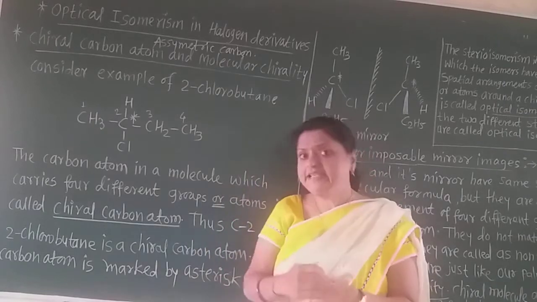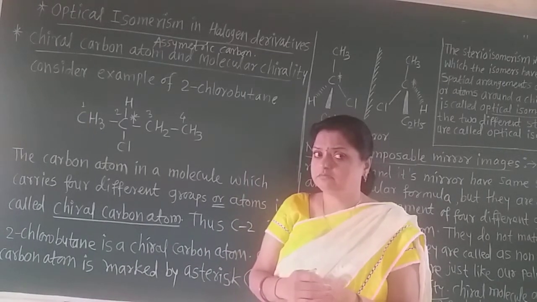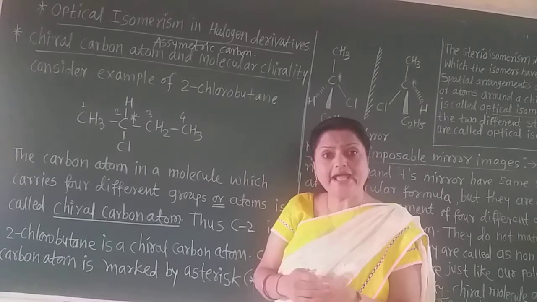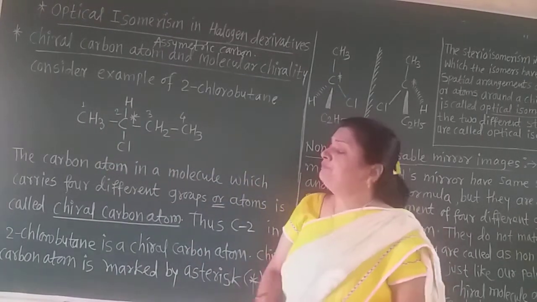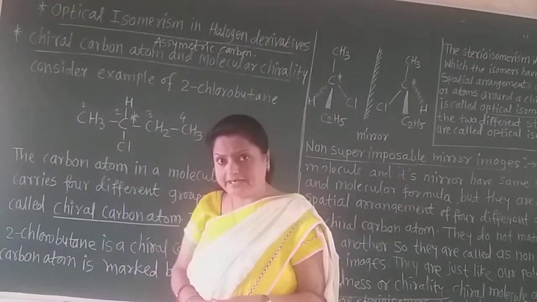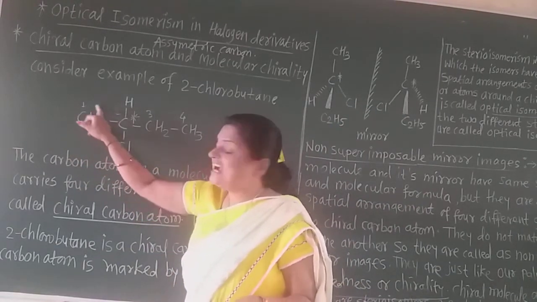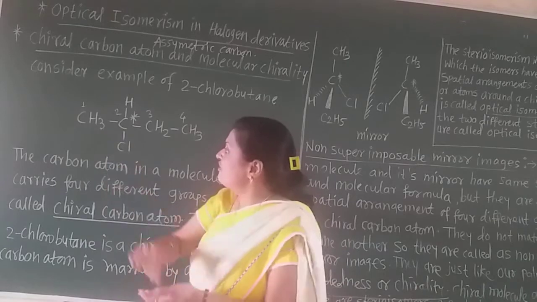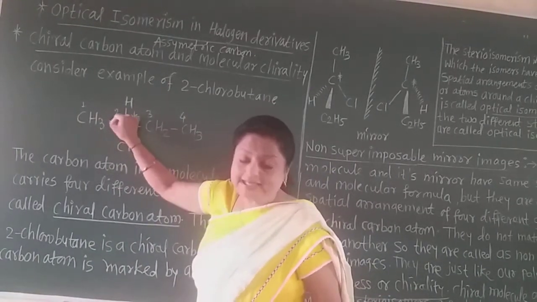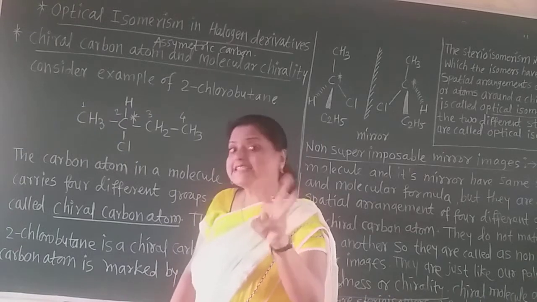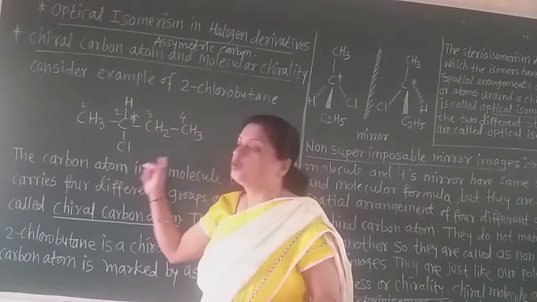Now see in this 2-chlorobutane, there are 4 carbon atoms. But if you look at this first carbon atom, there are 3 hydrogens and 1 other group. That means 3 hydrogens are similar and only 1 group is different.